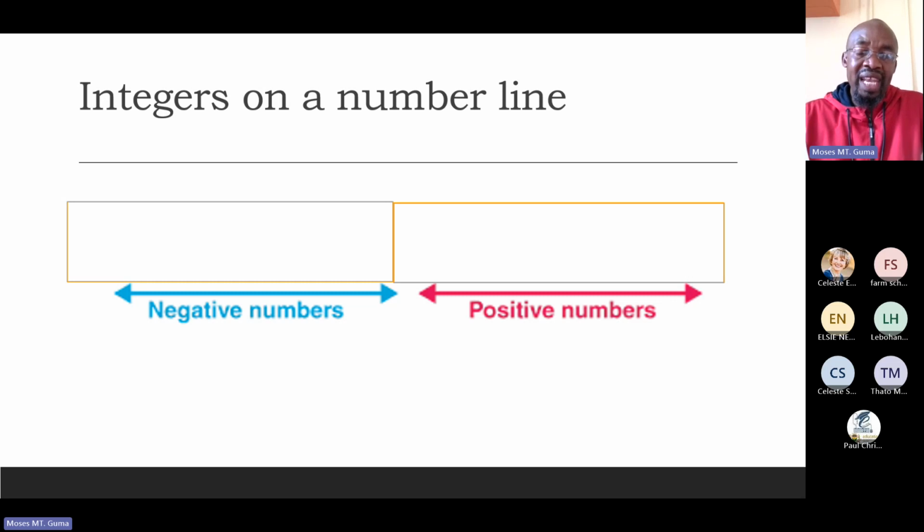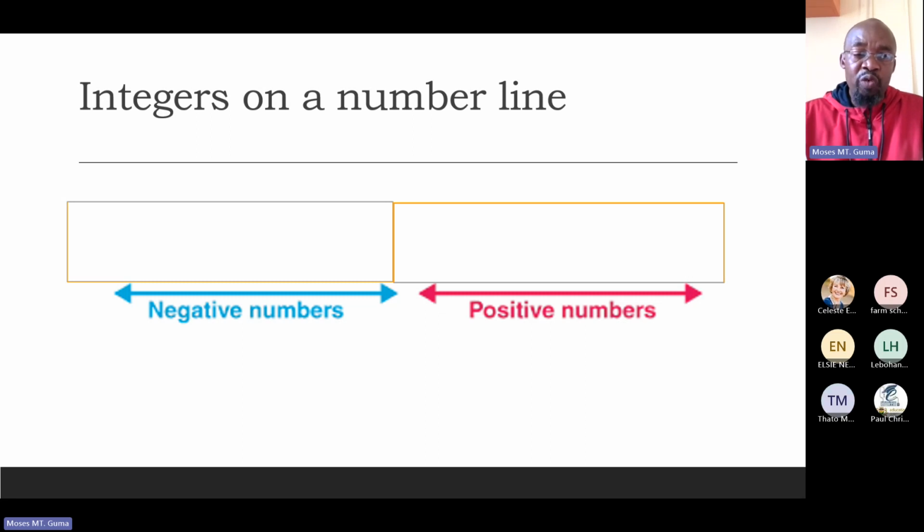Now, let's look at the number line that represents integers. If you look at this number line, you've got negative and positive numbers. Remember that integers are whole or natural numbers with their negatives. Starting from 0 to 6 in your real number system, you dealt with whole numbers, and you said this set was a set of whole numbers.